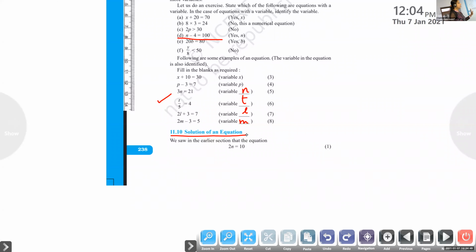Write the heading only: solution of an equation. Solution means find the value. Finding the value is known as solution.